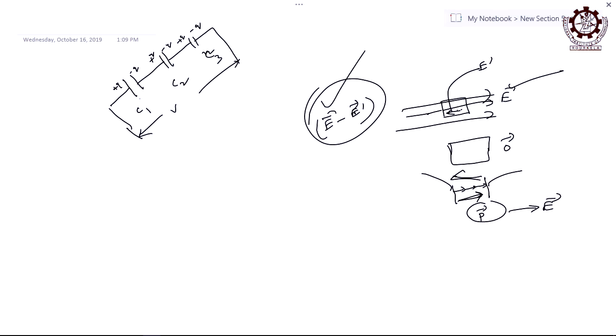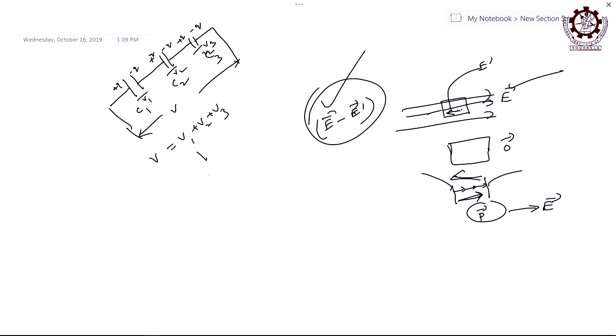So, now tell me, with the charge, what will happen to the potential drop? Here is V1, here is V2, here is V3. So, obviously V equals V1 plus V2 plus V3, because potential is a scalar, you just have to add it up. Then find out what V1, V2 and V3 are. Then you can get the combination formula for series capacitors. So, what will be the formula? What will be V1? What is the value of V1? The voltage drop across the first capacitor.